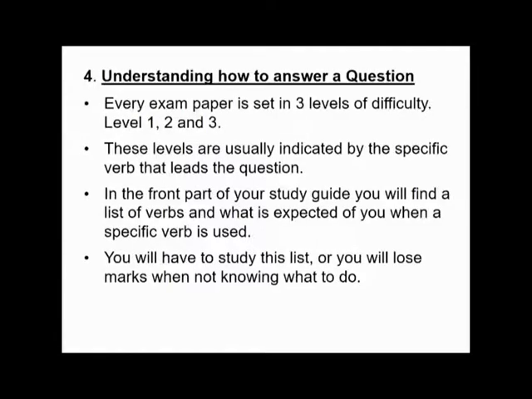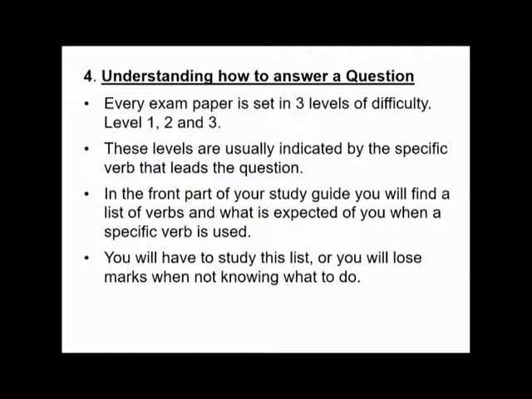Understanding how to answer a question. Every exam paper is set in 3 levels of difficulty: level 1, 2, and 3. These levels are usually indicated by the specific verb that leads the question. In the front part of your study guide, you will find a list of verbs and what is expected of you when a specific verb is used.